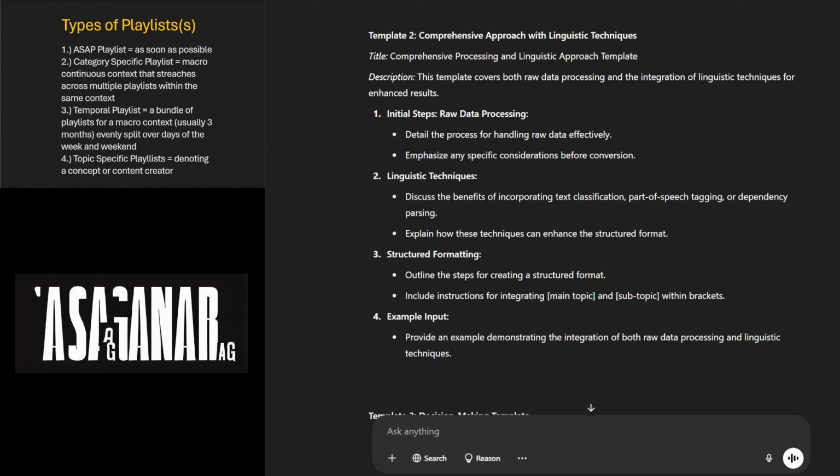2. Linguistic techniques. Discuss the benefits of incorporating text classification, part of speech tagging, or dependency parsing. Explain how these techniques can enhance the structured format. 3. Structured formatting. Outline the steps for creating a structured format.